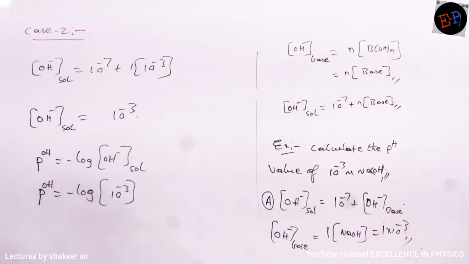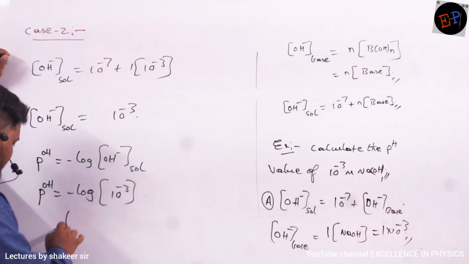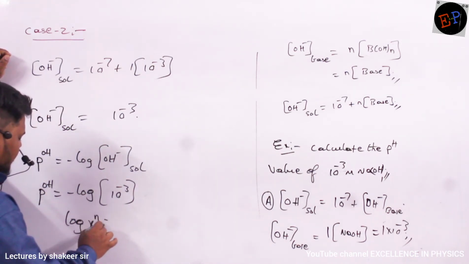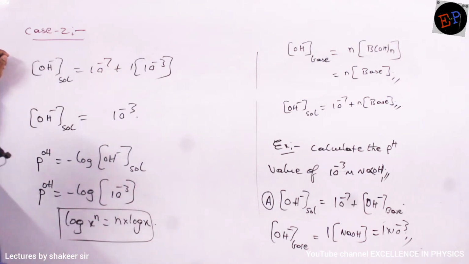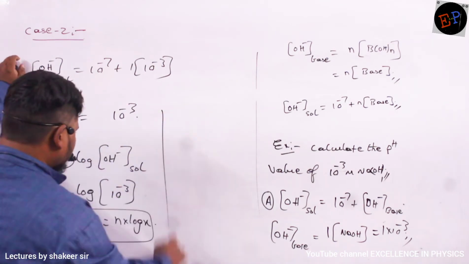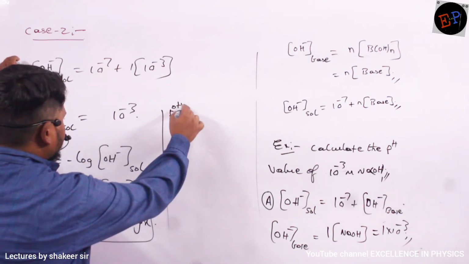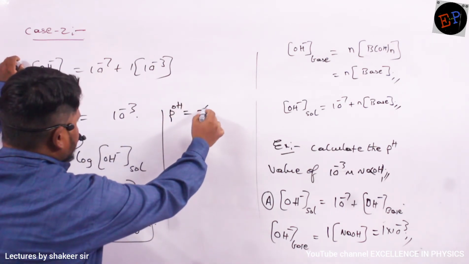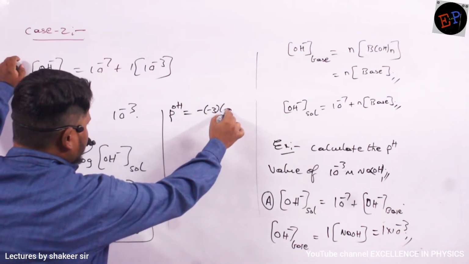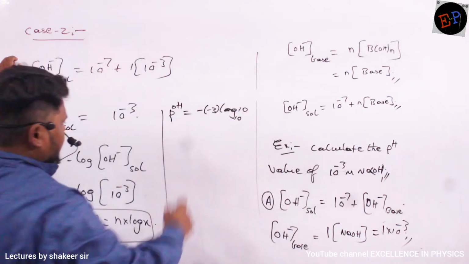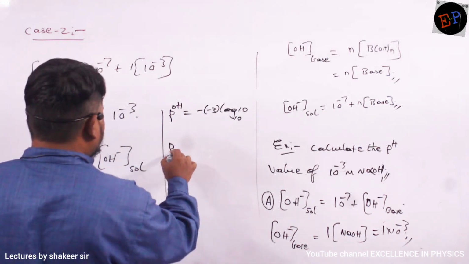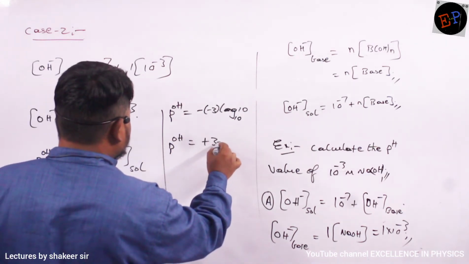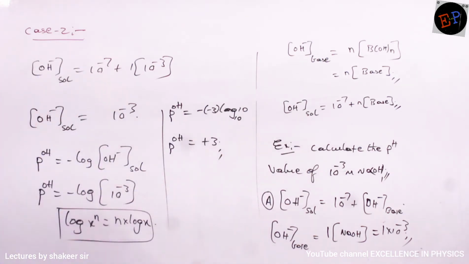Clear? So therefore we know this equation of logarithm. Log x power n, how can I write? n into log x. This is how I can write. So according to this relation, if I calculate the pOH value, then how much is it? So minus of minus 3 log 10 to the base of 10. Log 10 to the base of 10 is 1. So therefore pOH of solution is how much? It is plus 3. Understood?